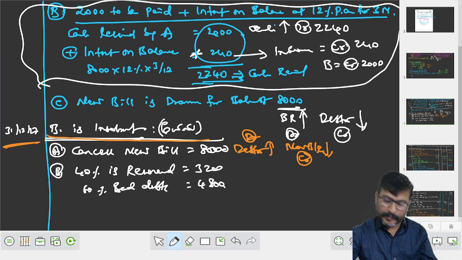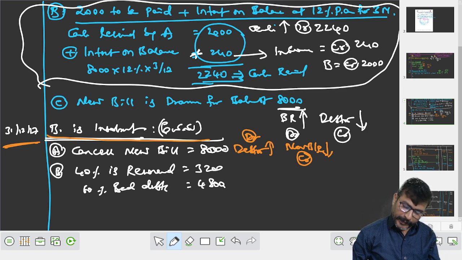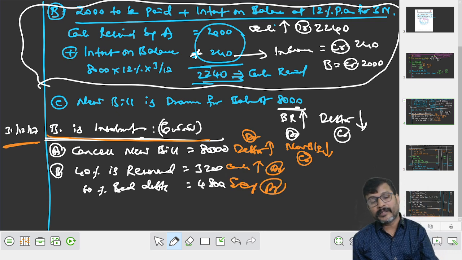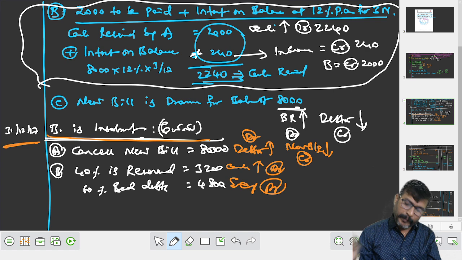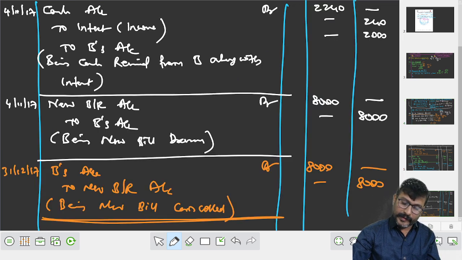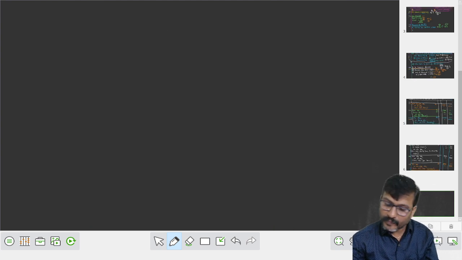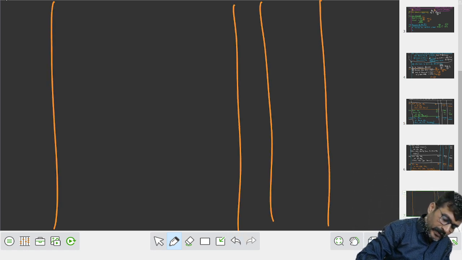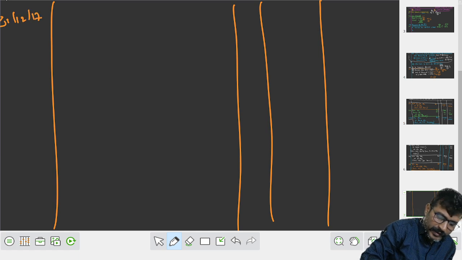बाद में क्या करते हैं आप? 40% is recovered. When recovered, cash increased, debit. Bad debts means expenses, debit करना. Cash account debit, bad debts account debit, received from whom? From B. B is to be credited. So now your last entry will be on the same date, 31st December 17 को.